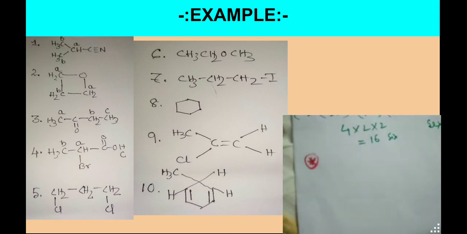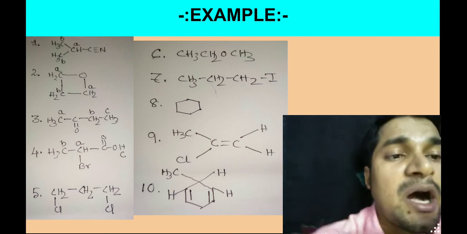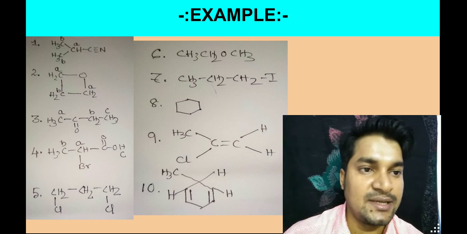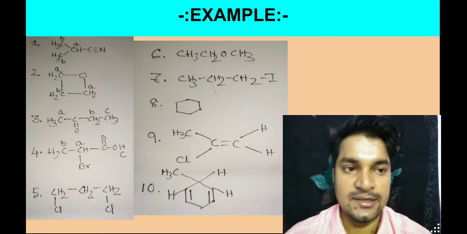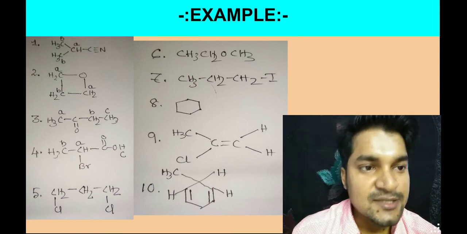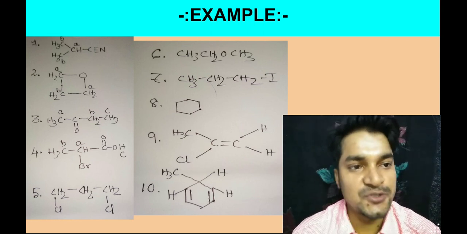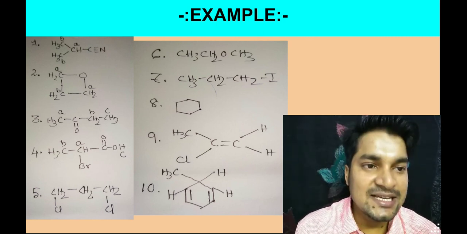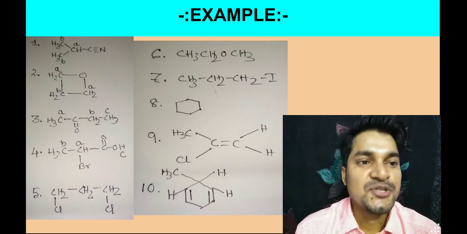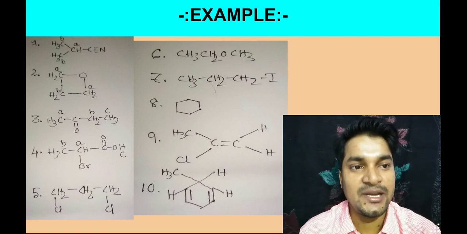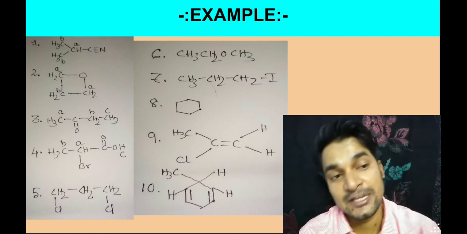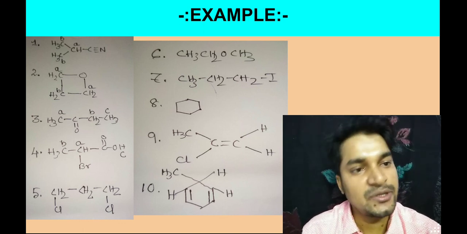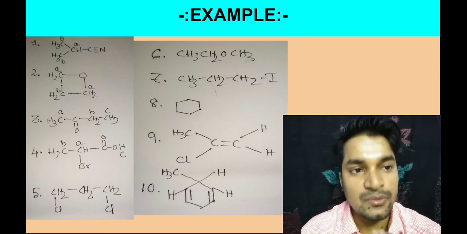Now you come to know how many different environments and how many different protons are there. That's not a big problem, you can calculate that. Now in some cases, if the environment is not the same, the shielding effect and deshielding effect are usually different. In that case, which particular peak will be at a higher energy level and which at a lower energy level, I am giving one example. Just treat every example in that way, you will also come to know. That is one thing I want to tell you.